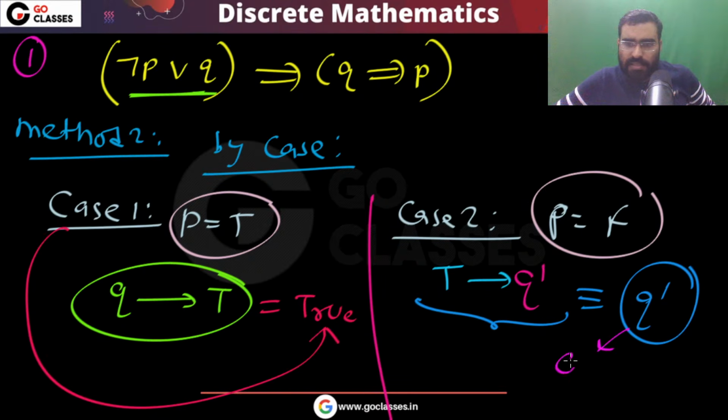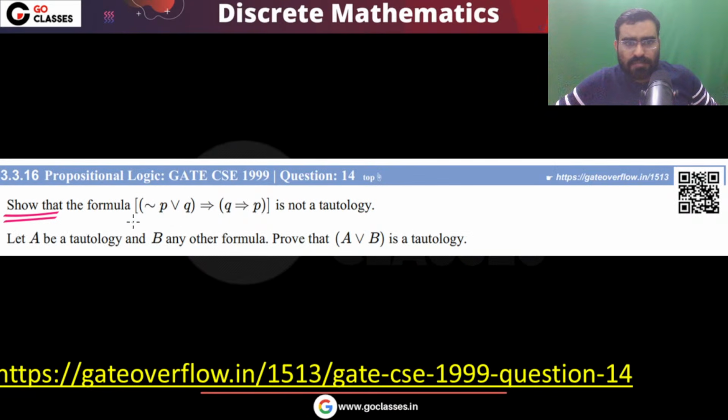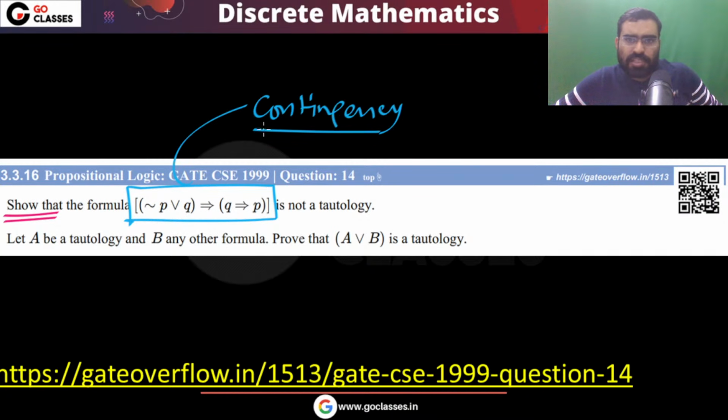This Q dash, you can clearly see this is a contingency. So this option A is a contingency. It is not a tautology, it is a contingency.